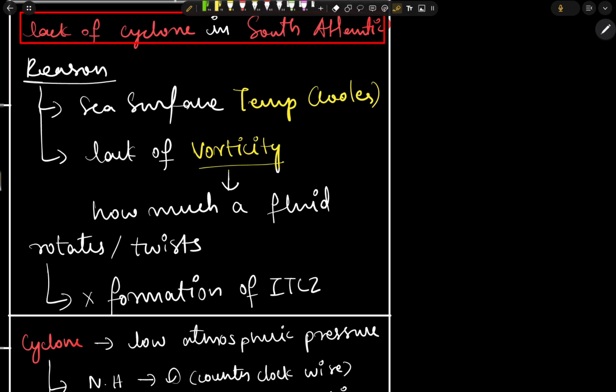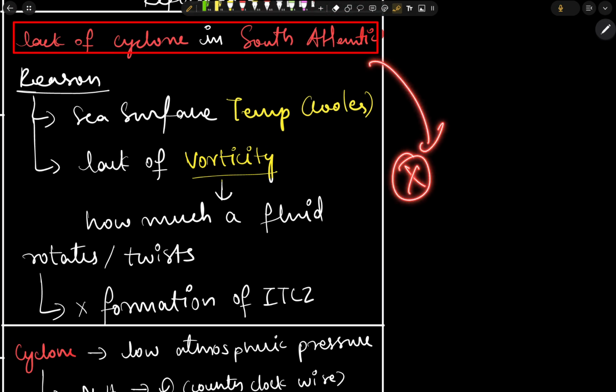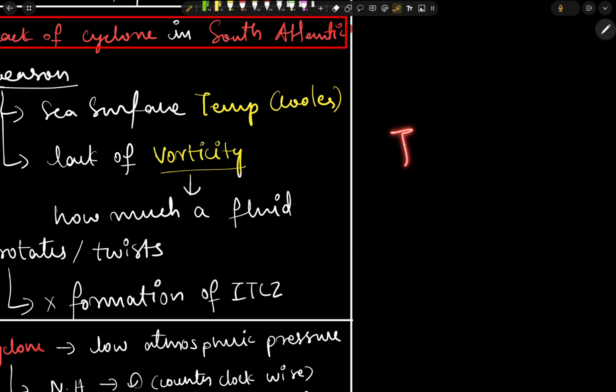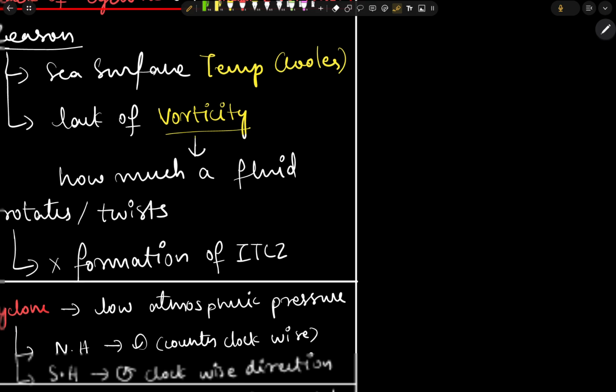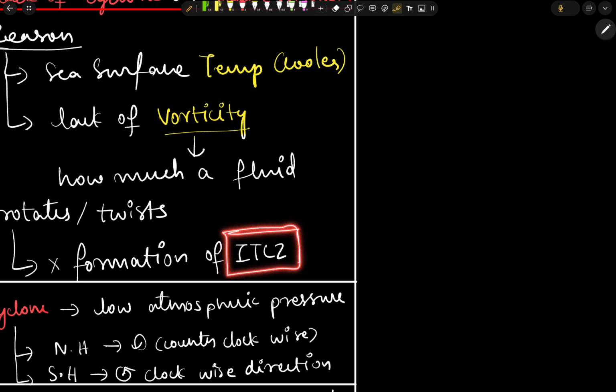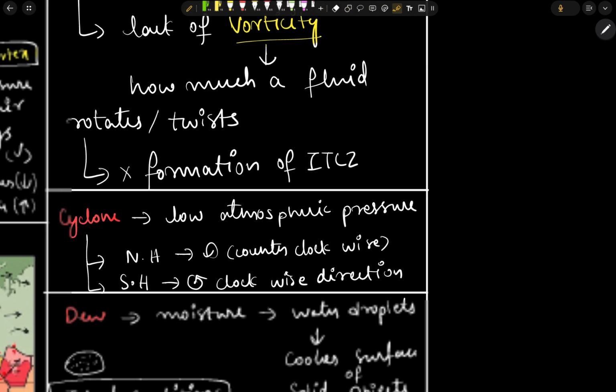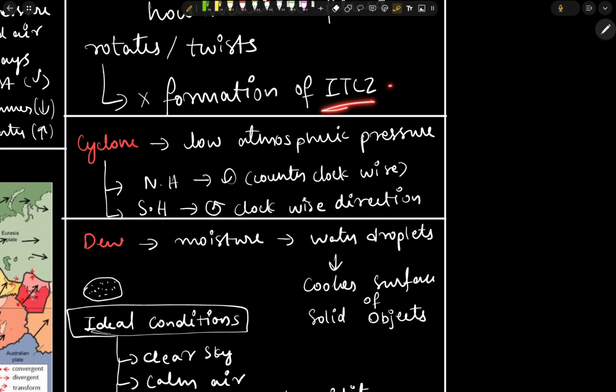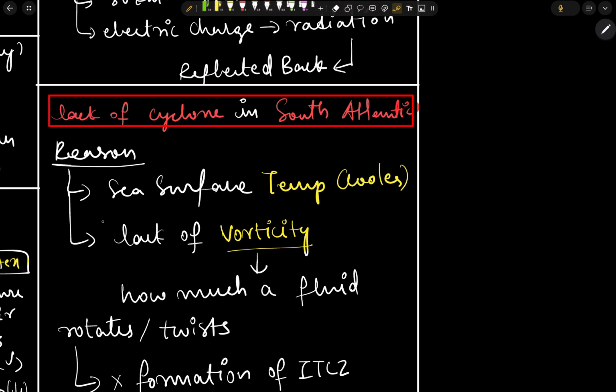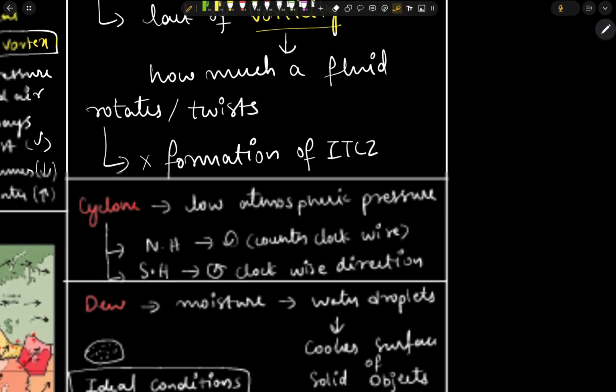Next, there is no formation of ITCZ, that is, the intertropical convergence zone. In some other video we'll cover this ITCZ in detail, because it is a very detailed topic. For now you just need to remember that there is no formation of ITCZ. That's why there is no formation of cyclones in the region of the South Atlantic.